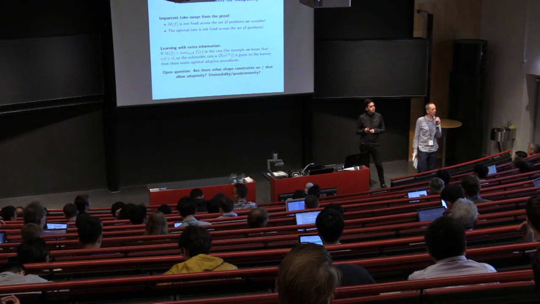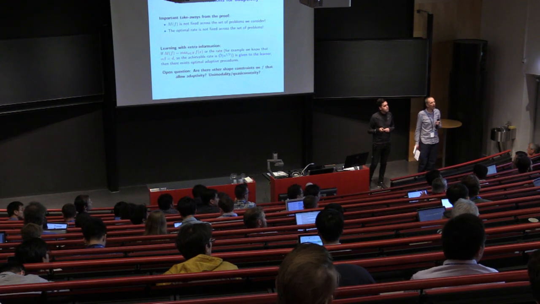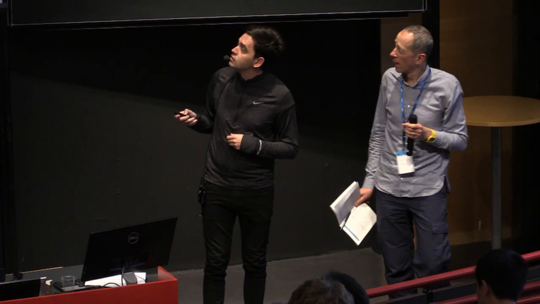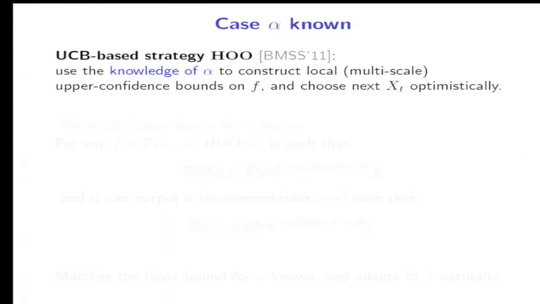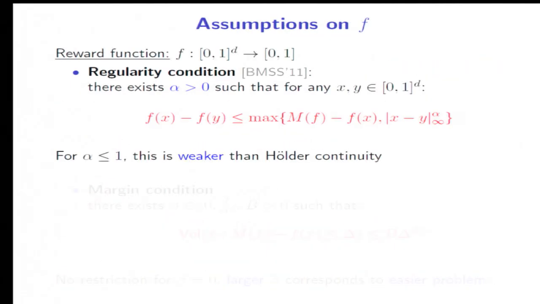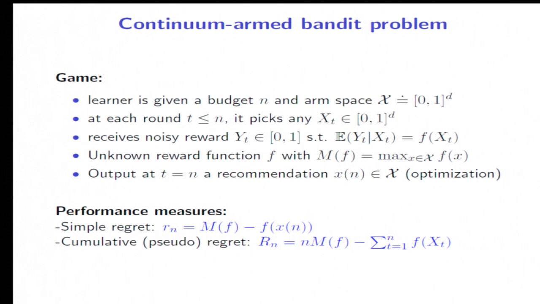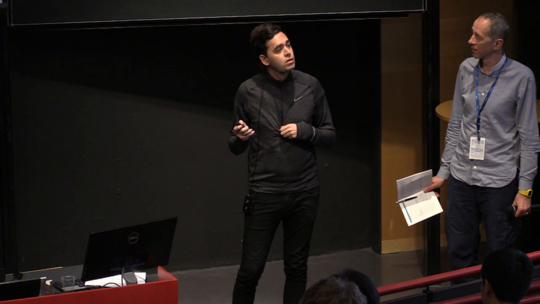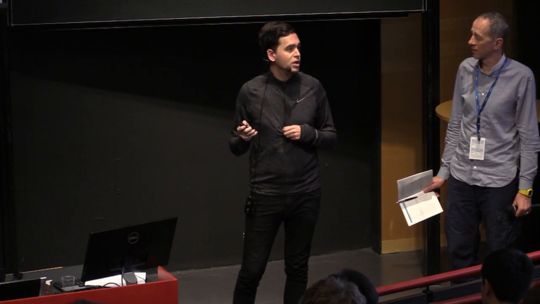Questions, comments? Please. Can you perhaps say something about the variance that you're assuming? So you're saying that the expected value of f given x. Yeah, so I'm assuming that the noisy rewards are bounded. But they are independent of x, they are independent of f. The variance. So they're given by a function of xt and they are IID. No, the variance, the expectation of f of x, the variance of this random variable y. Does it depend on x? Does it depend on f? We're just making a bounded assumption here.